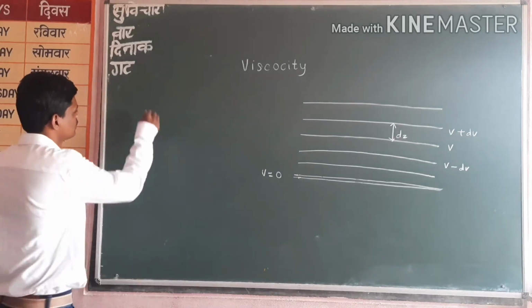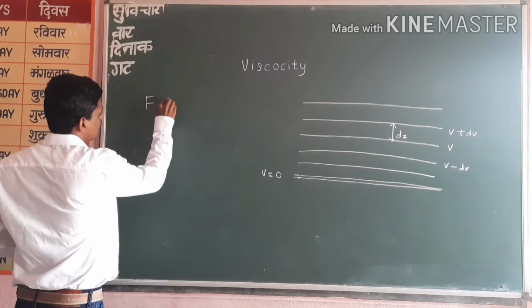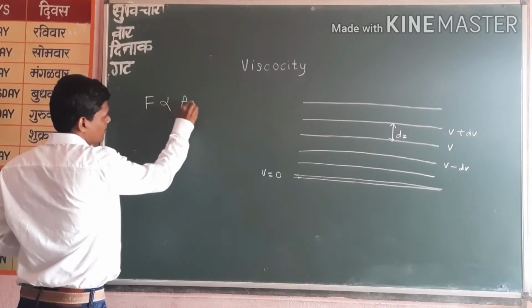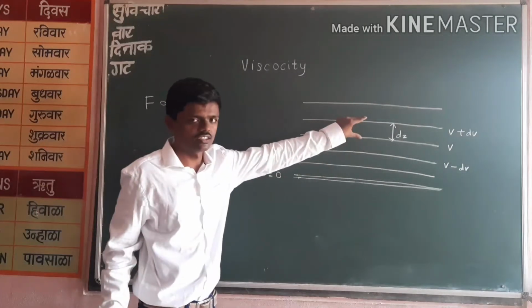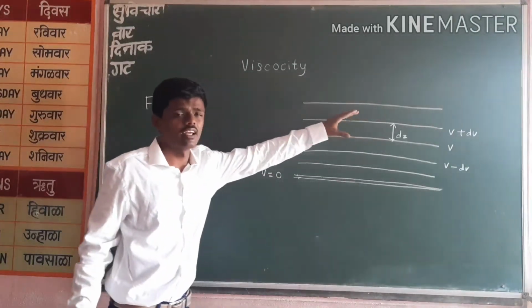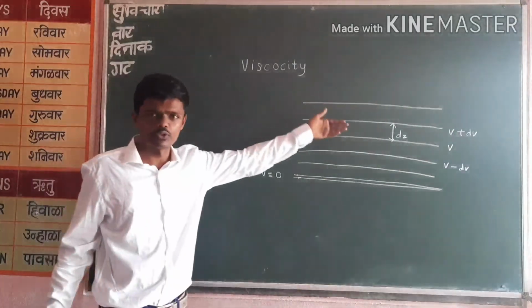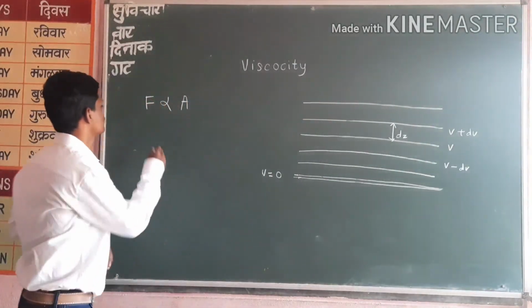Now, according to Newton, the viscous force between two layers, capital F, is directly proportional to the area between these two adjacent layers. That means whatever the area in contact between them, the viscous force is directly proportional to that area. Now, next point.